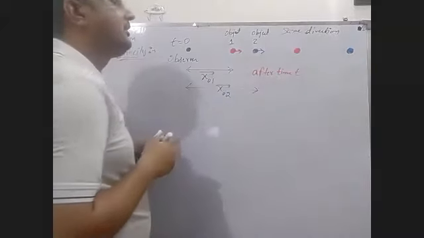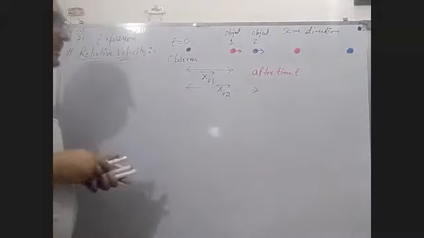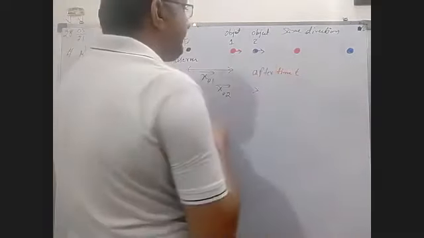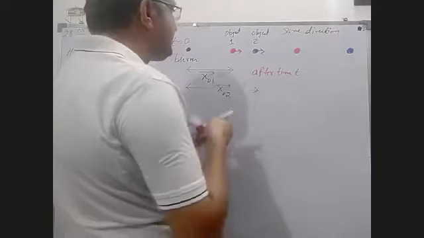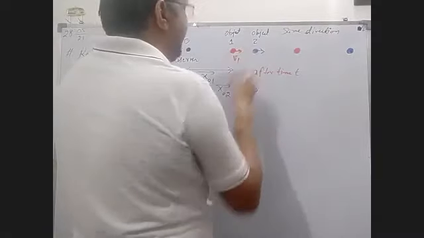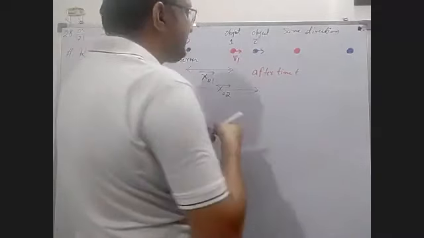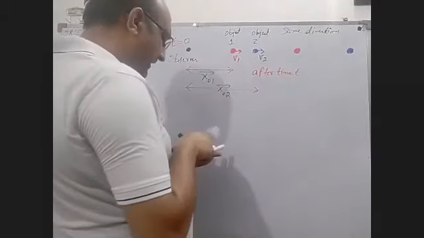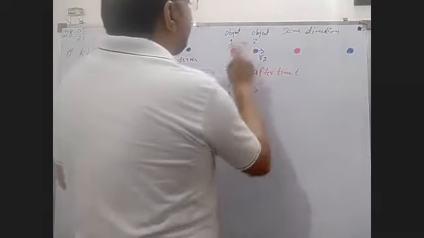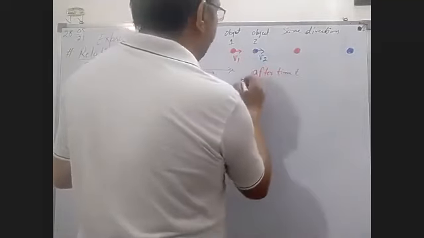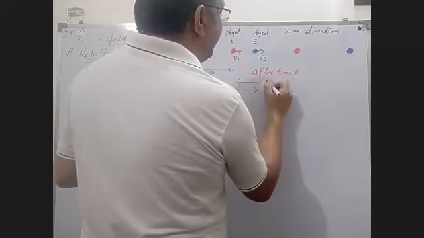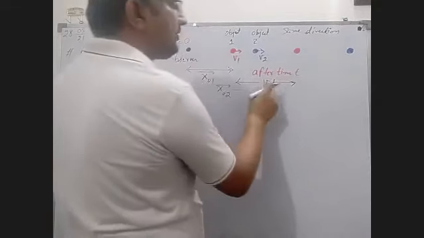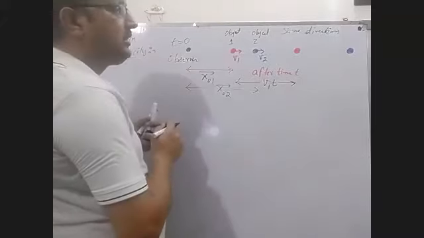Now what are these positions? After time t, if the velocity of one is v1 and the velocity of two is v2, what is the distance covered by the red one? You can take the distance as v1 into t, because distance is equal to velocity into time.